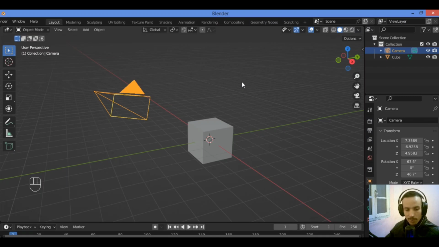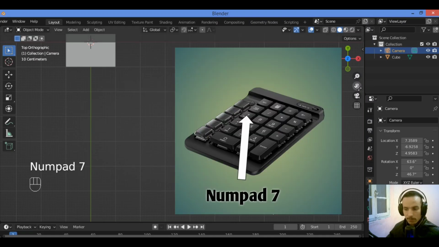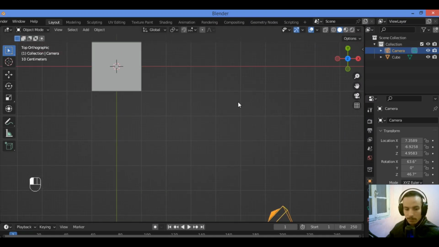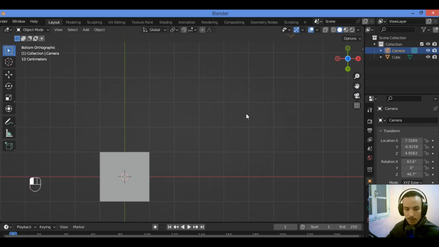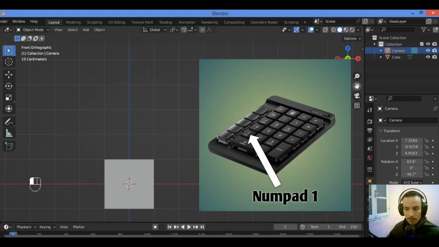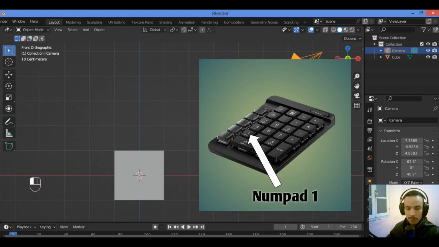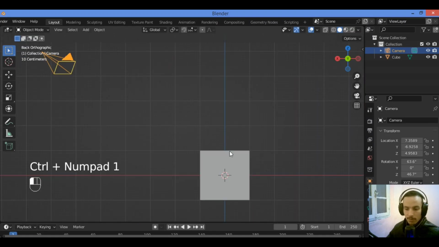We have also some other very important shortcuts, like numpad 7, for example, for top view like this. Then Control numpad 7 for the bottom view. For the front view, hit numpad 1, like this. For the back view, hit Control numpad 1.